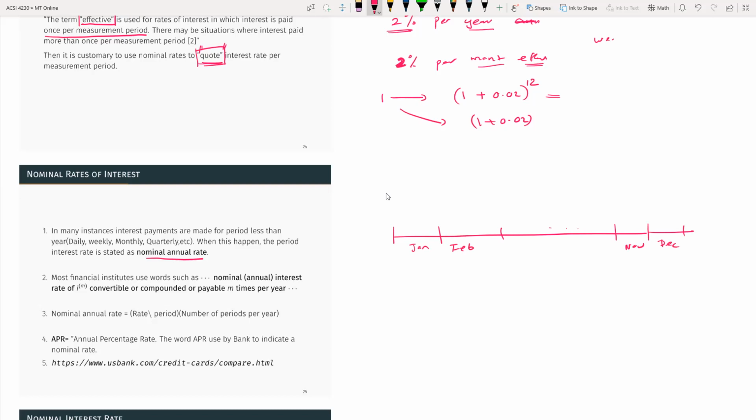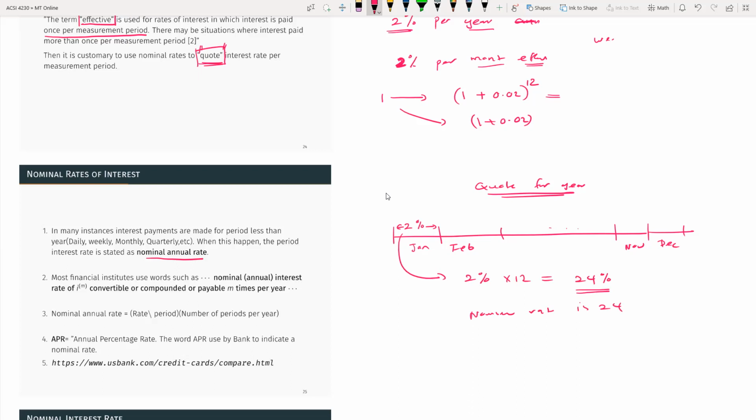So the nominal rate is going to look like this. The rates are now for a month, but you are quoting for a year. So quote for year, but that's not the effective rate. The effective rate is the actual per month. So let's say it's 2%. That's only for this 1 month. Then what you do, you multiply it by 12. It is going to be 24%.